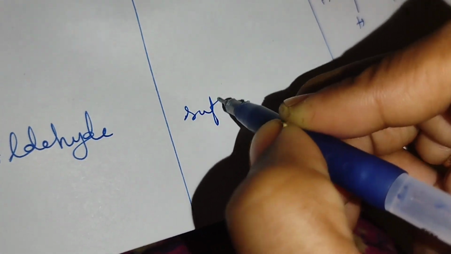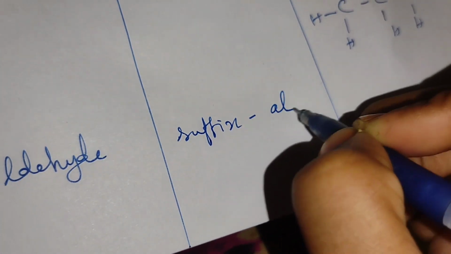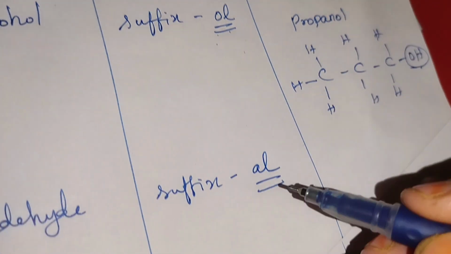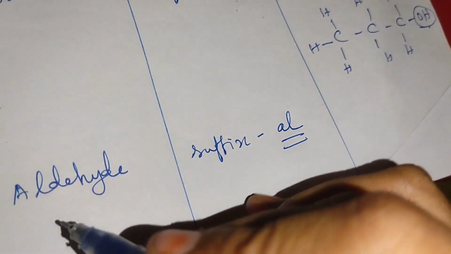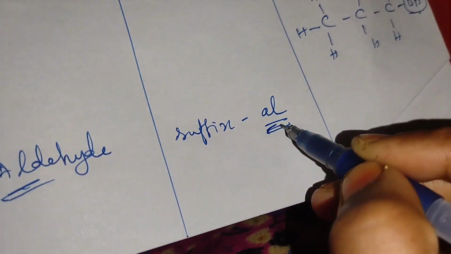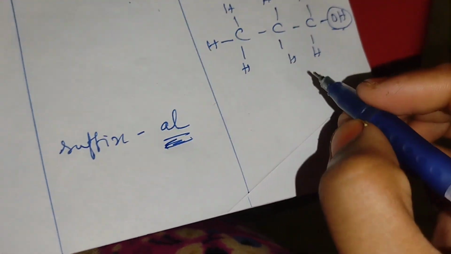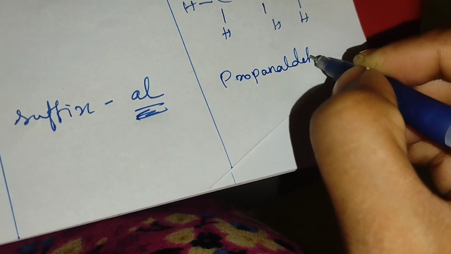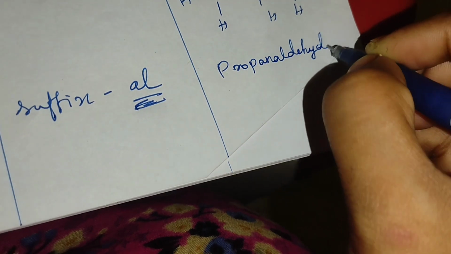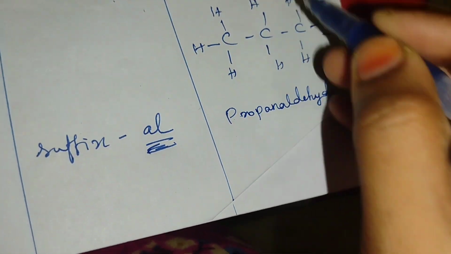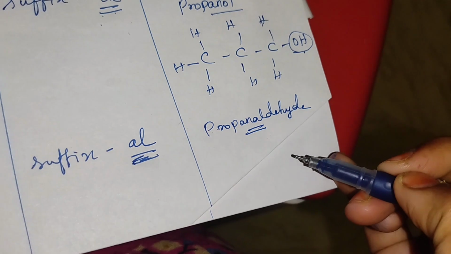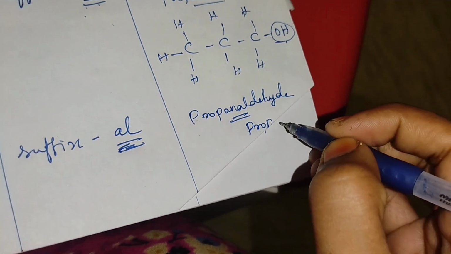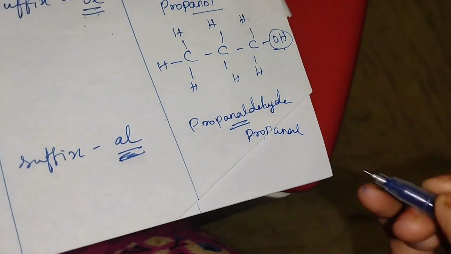The next group is the aldehyde group. For aldehyde also the suffix will be added: AL will come. See the difference: for alcohol, OL will come, as in methanol, but in aldehyde, AL will come as the suffix. Propanaldehyde. This is propanol and this is propanal. AL will come, propanal, like that we will see.